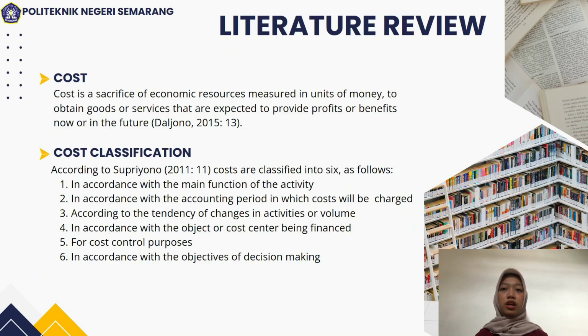Next, cost classification. According to Subiono 2011, page 11, costs are classified into 6. The first, in accordance with the main function of the activity. The second, in accordance with the accounting period in which costs will be charged. The third, according to the tendency of change in activities or volume. Fourth, in accordance with the objective or cost center being financed. Fifth, for cost control purposes. And the last, in accordance with the objectives and decision making.